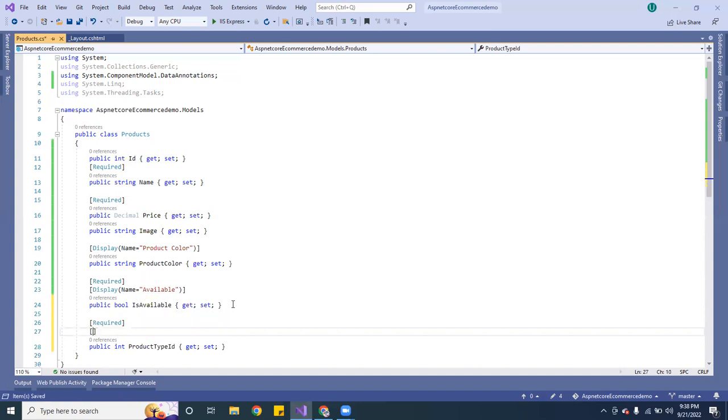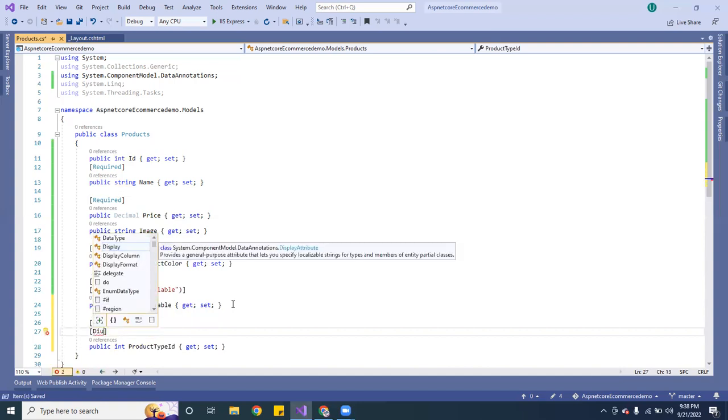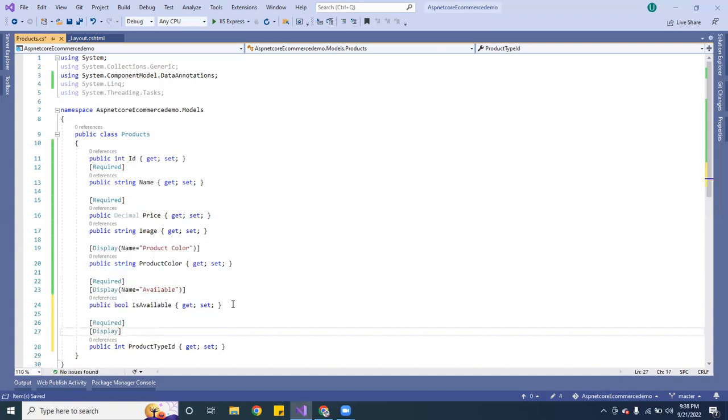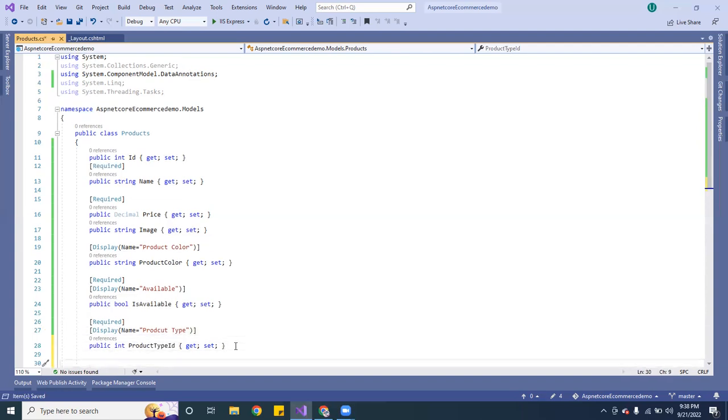And then we're going to do the display. We're going to pass a name. And here I am going to put product type. Okay. So this one here inside this class, that's what we're going to do. We're going to pass all these properties. So let me see this one.